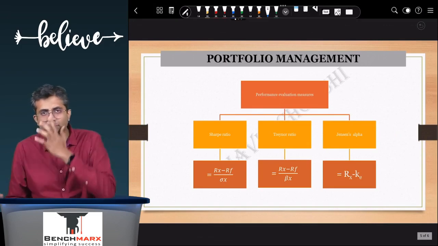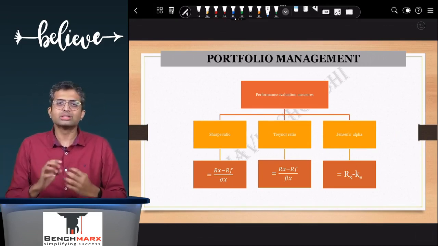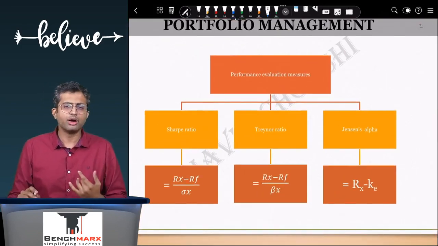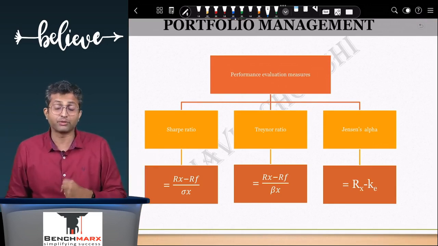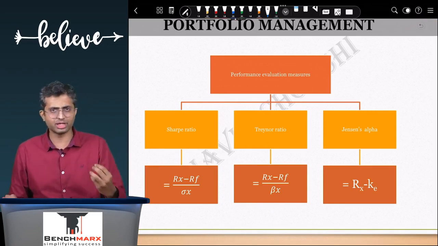Next, there is something of portfolio management which is overlapping, comes in portfolio as well as mutual funds. So this is fund evaluation, performance evaluation measures. Now, if I have money and I have 3 or 4 fund managers in front of me, how do I evaluate which of them are better? Well, there are 3 main ratios that you look at.